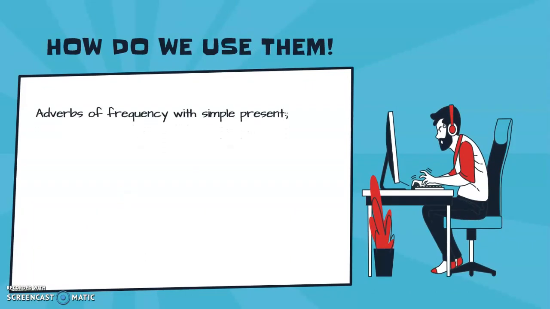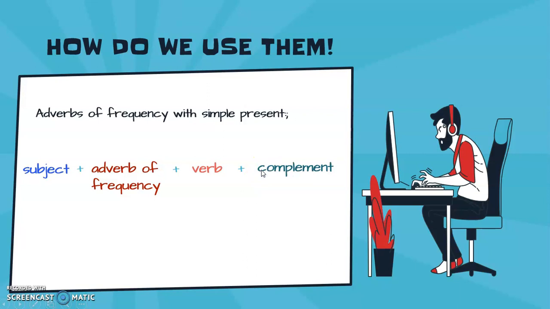In this case, adverbs of frequency with simple present, we need a subject plus an adverb of frequency plus a verb. This is important because in simple present, the verb depends on the subject. For example, with subjects like I, you, we, they, the verb is in the base form. For he, she, it, we have to add s, es, or ies. It depends on the subject. And we have to finish our sentence with a complement.